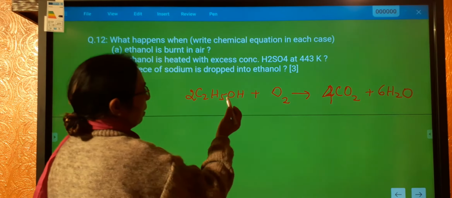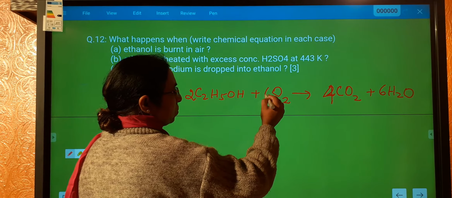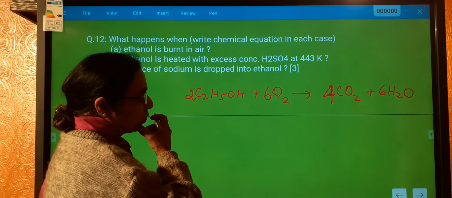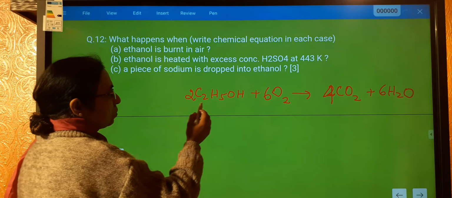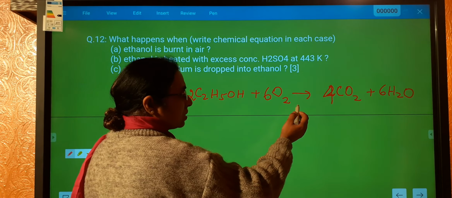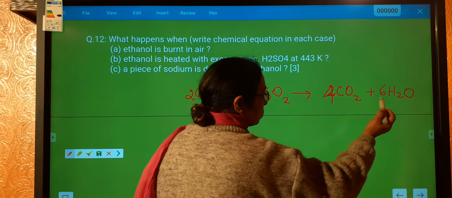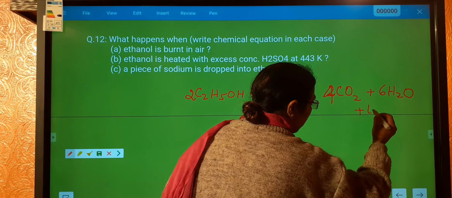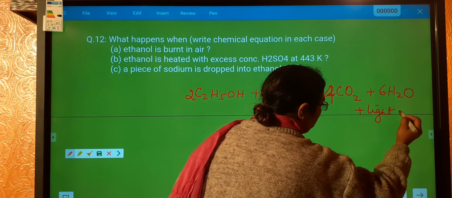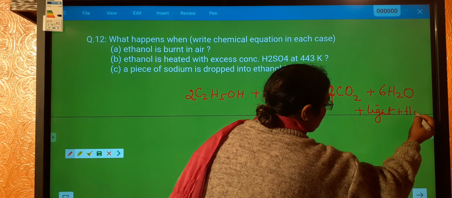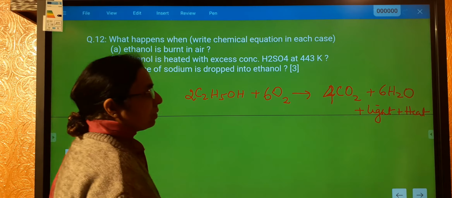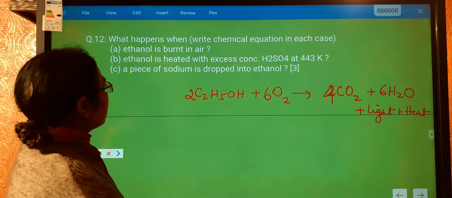We have got 1 oxygen over here, and on this side we have 2 CO2 giving 4, plus 3 from water, that is 7. So we may write 3 O2 over here, so this becomes 6 plus 1, 7 over here. So C2H5OH, when it burns in oxygen, will give out CO2, H2O, and light will also be given out, plus heat will also be given out. Energy we will be getting, heat and light.